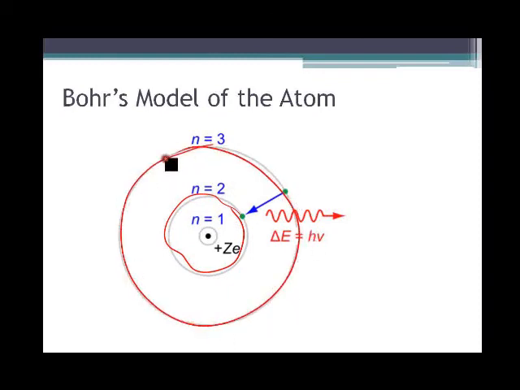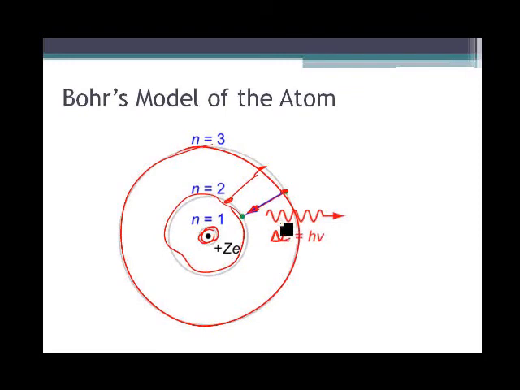And different levels of the atom were different energy levels. Now, electrons weren't set. They didn't have to stay in that one energy level. An electron could jump from energy level 2 to energy level 3 if it brought energy in. If the electron came from energy level 3 and dropped back down into energy level 2, it would release energy. This is that change in energy here.